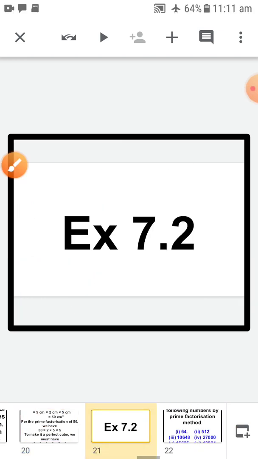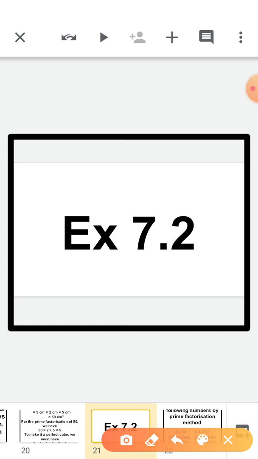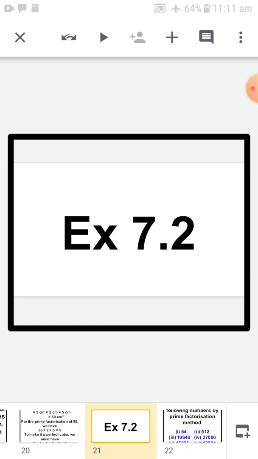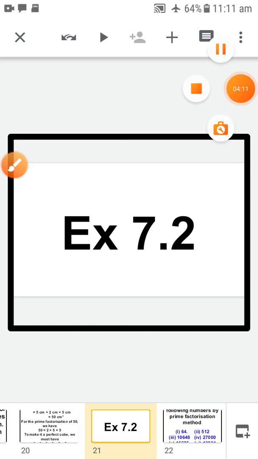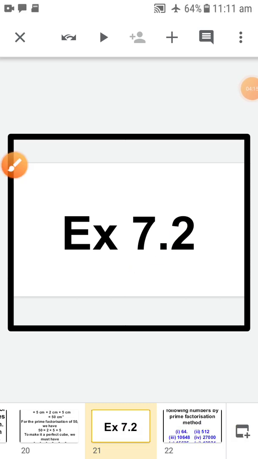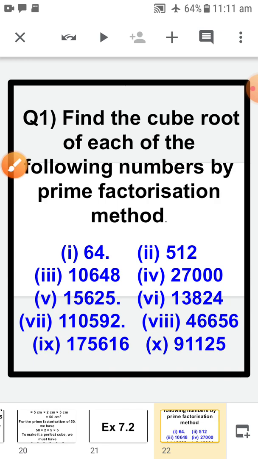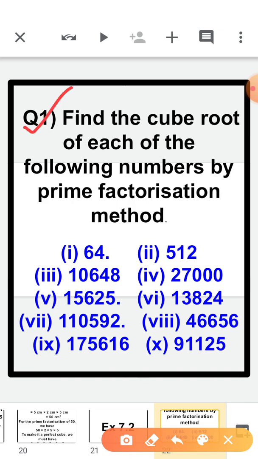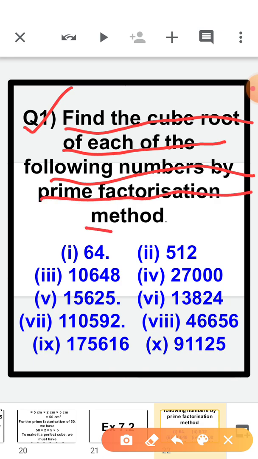Now let's start exercise 7.2. Let's see what is there in exercise 7.2. Question number 1, let's read this question. Find the cube root of each of the following numbers by the prime factorization method.